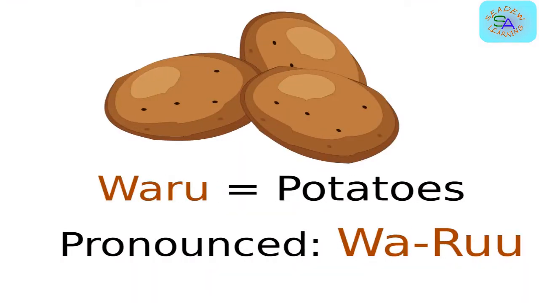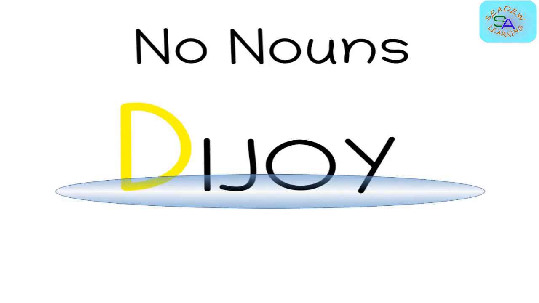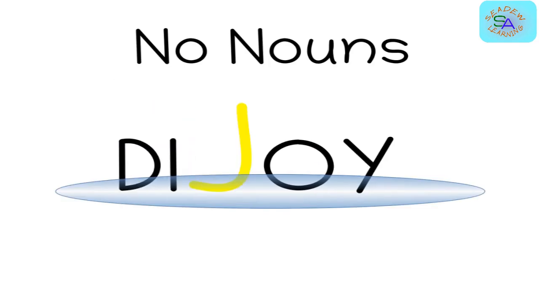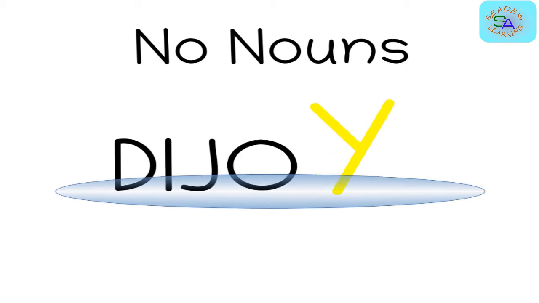Next is letter W. Example, Waru, which means potatoes. Waru. Repeat after me. Waru. D, I, J, O and Y do not have any nouns in Kikuyu.